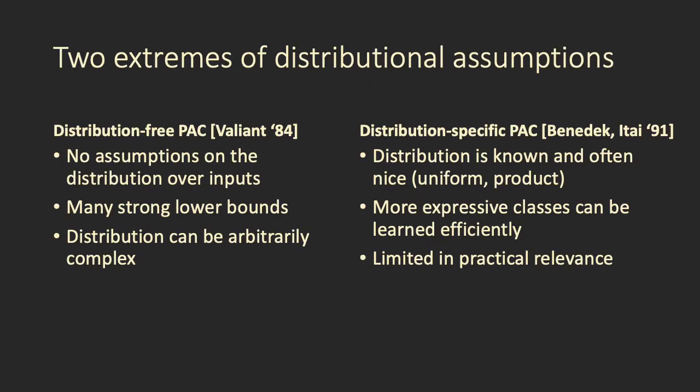So in PAC learning, there are two major settings that are very widely studied. There's distribution-free PAC, where you make no assumption on the distribution over inputs, and there's distribution-specific PAC, where the distribution is known and is often nice, such as the uniform distribution on the Boolean hypercube, or more generally, product distributions. In the distribution-free setting, there are lots of strong lower bounds because the distribution can be arbitrarily complex in the worst case. In distribution-specific PAC, a lot more learning is possible, so more expressive classes can be learned efficiently, but it's limited in practical relevance because, well, real-world data doesn't necessarily come from a nice distribution.